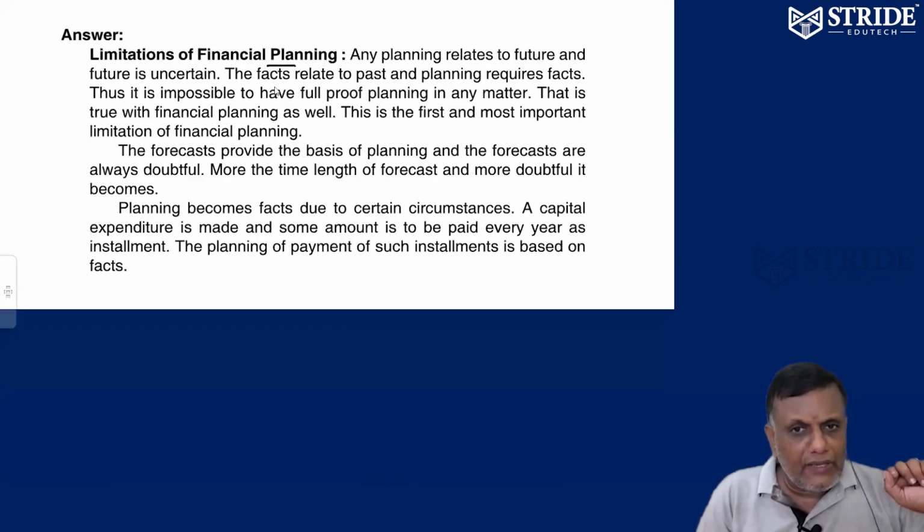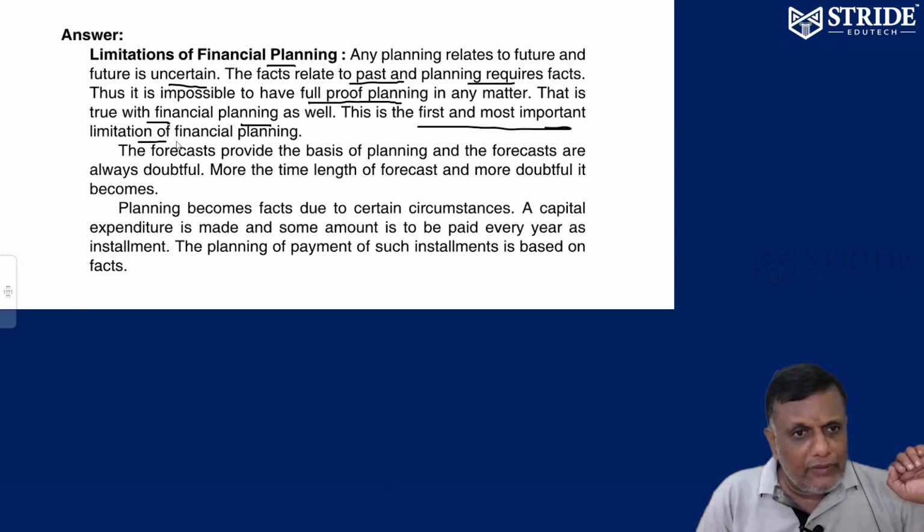Now, limitations of financial planning. What is planning? It is related to the future. Suppose the future is uncertain, then how can you predict it? That's a limitation, a negative point. Planning can only be based on past facts. It is impossible to predict what is going to happen the next day. There is no foolproof planning. There are always limitations, and that is true of financial planning as well.